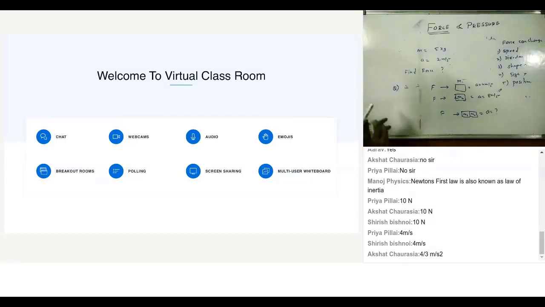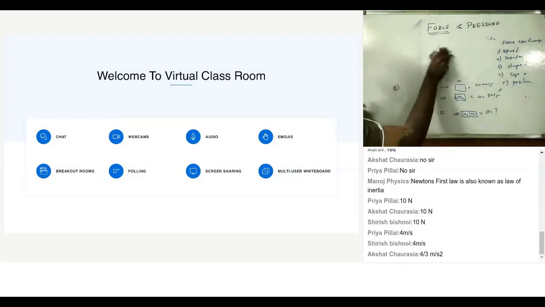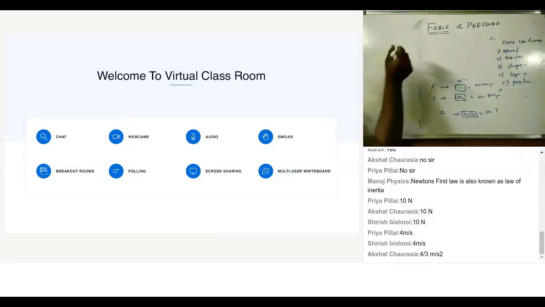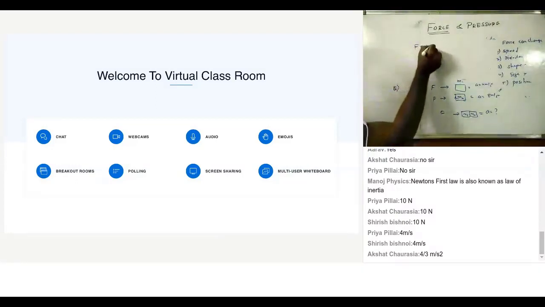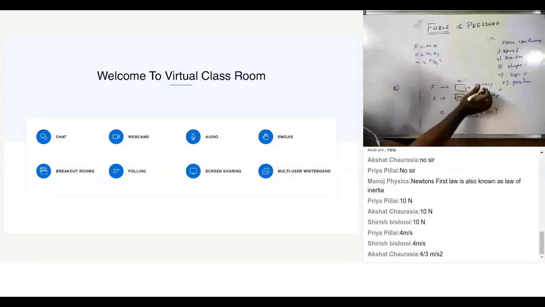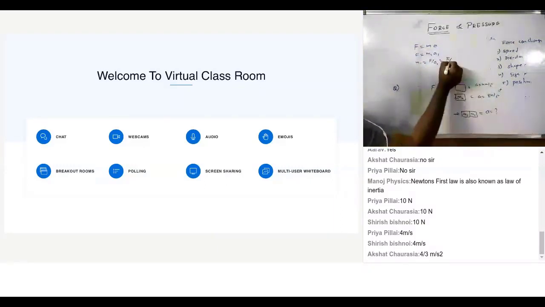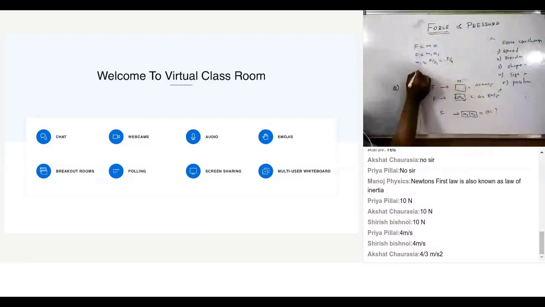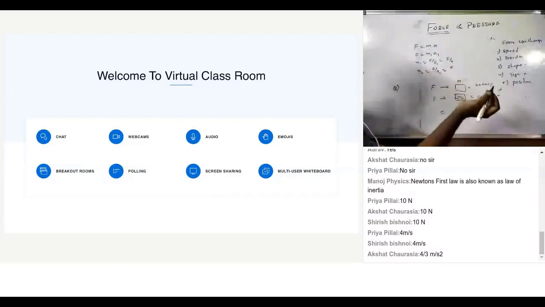Now what do I know? The formula that I have is F equal to ma. Now first case I can write F equal to m1 into a1. So m1 equal to how much? F by a1. What is a1? 4. So I can write F by 4. Now similarly m2 equal to how much? I can write F by a2, that is F by 8.